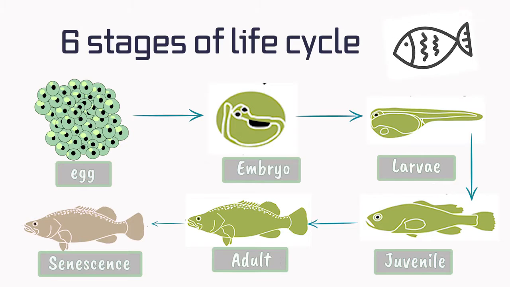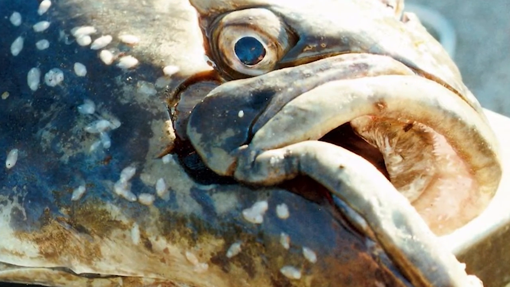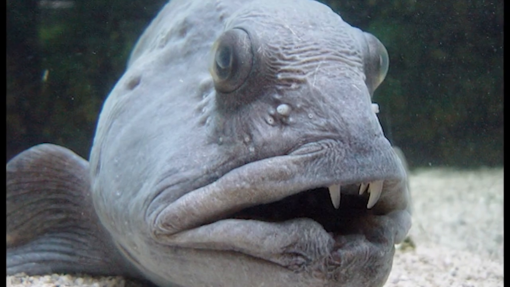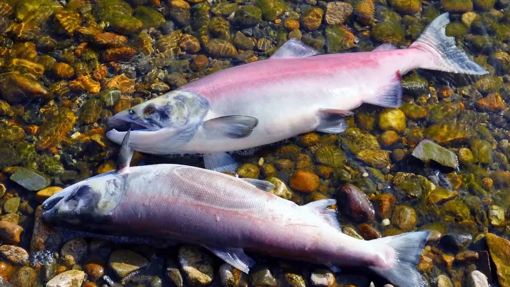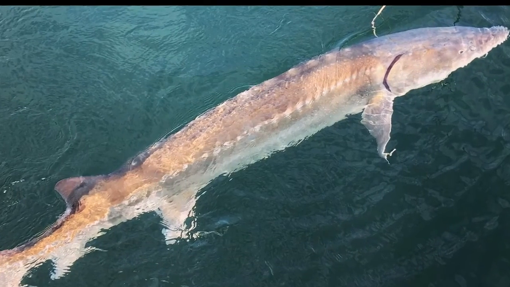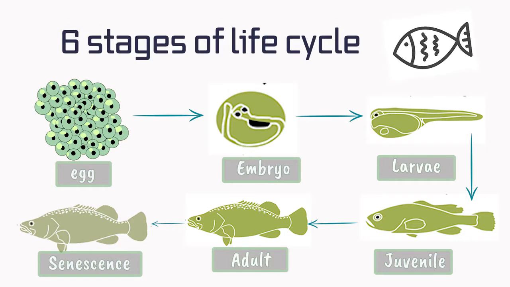The final stage is the senescence, in which fish will stop reproducing. By this time, due to the old age, the growth rate is slowing down, and it may last for only a few hours, just like salmon, or might be several years, such as in sturgeon. So that's how a fish undergoes a full cycle of life.